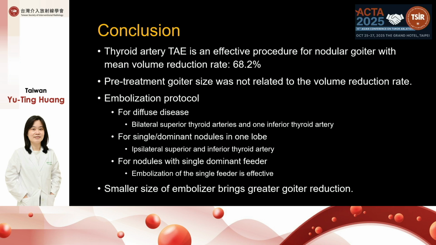So in conclusion, thyroid artery embolization is an effective procedure for nodular goiter, with an average volume reduction rate of up to 68.2%. The pretreatment size was not correlated with the volume reduction rate. For the embolization protocol, we should apply different protocols according to the patient's disease pattern, and it seems there was no difference in volume reduction rate between the different protocols. But a smaller size of embolic agent brings greater goiter reduction. And here is my presentation. Thank you for your attention.